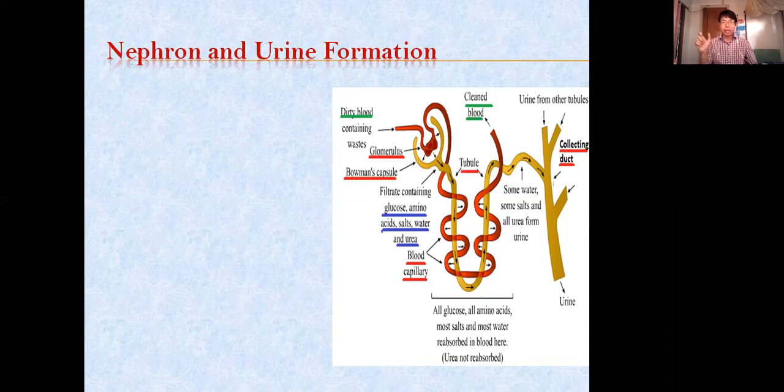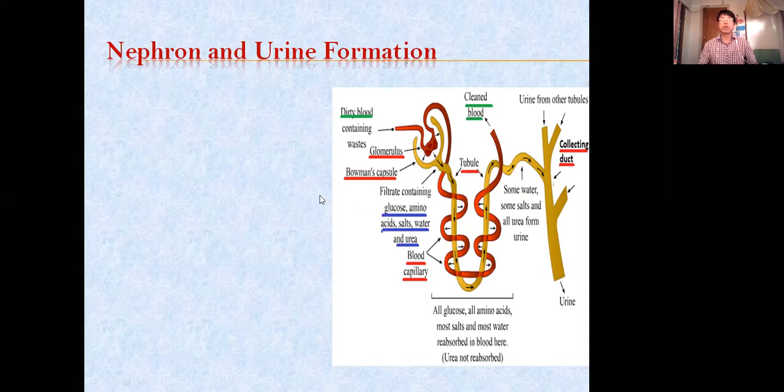All these collecting ducts join together and come out of the kidney as a ureter. I told you to remember this one, ureter. Ureters are the pipes coming out of the kidney. So inside the kidney, many collecting ducts join together to form the ureter, and this ureter comes out of the kidney and goes up to the urinary bladder. So this is the collecting duct, and in this collecting duct, many nephrons are joined.